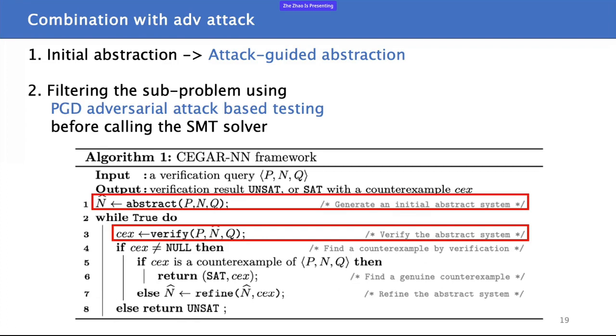We only try to invoke the SMT solver when the PGD attack fails to find an adversarial example. So we replace line 3 with a test, check, and refine process in CEGAR.